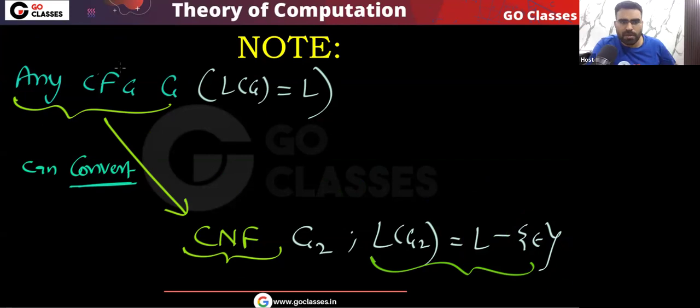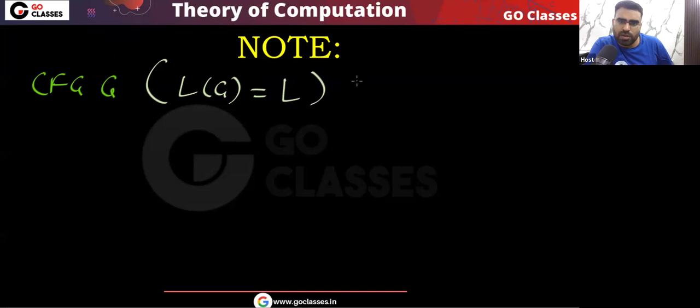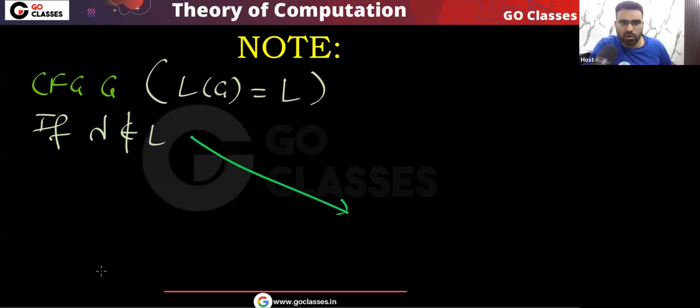Okay. Now remember, if your grammar does not generate empty string, then nothing will be eliminated. Yes or no? Are you getting my point? If you have a context-free grammar, and for this grammar, let's assume the language is L. Now let's assume empty string does not belong to L, then you tell me what we can do. We can convert into Chomsky normal form without any tension. Yes or no? Agree? What we can do?